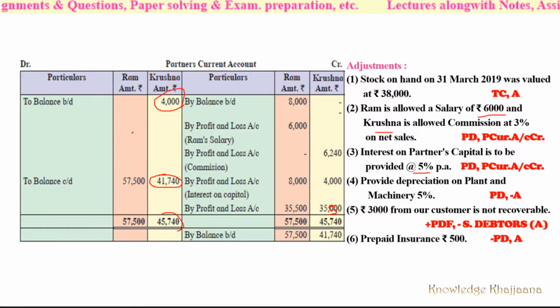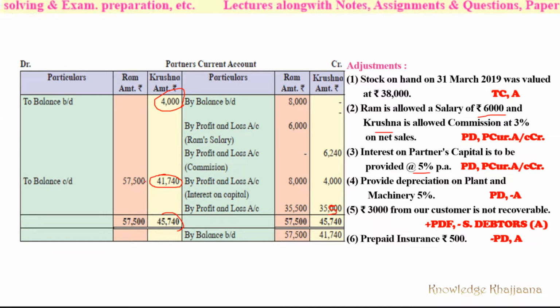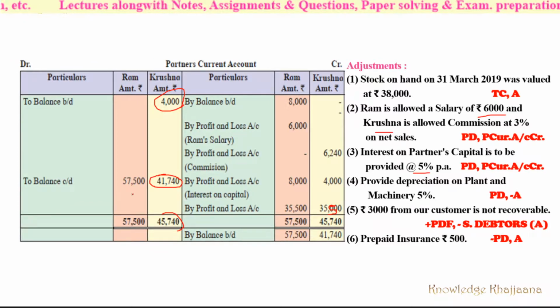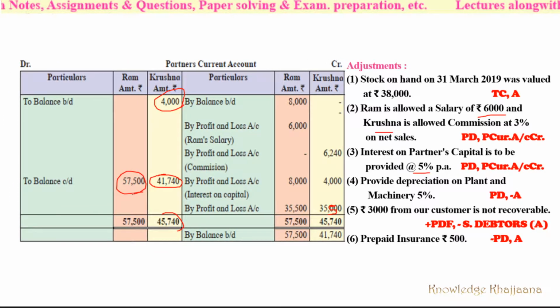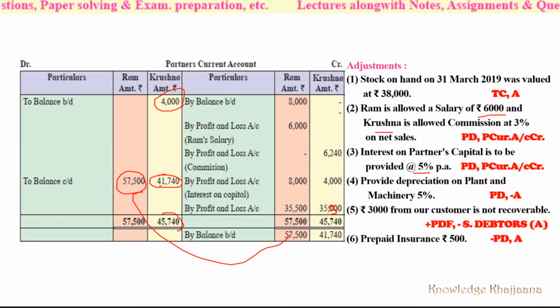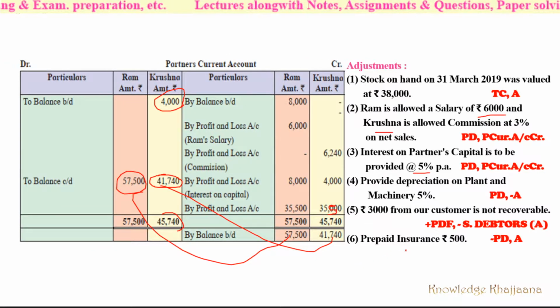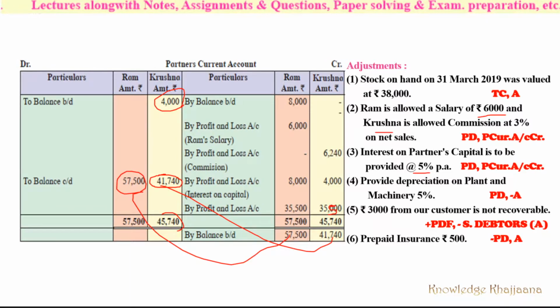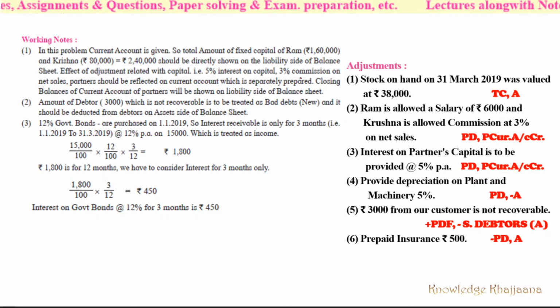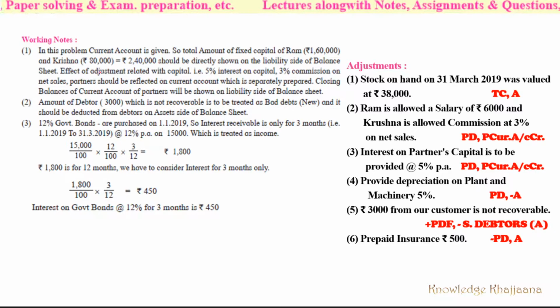Ram hadn't done any drawing. Okay, so the same value will be the closing balance. Okay, so this will go to the next year opening balance. So this balance we have to carry to the partners. This balance we have to show in the balance sheet liability side. See, these are the working notes. And total capital is shown as rupees 2,40,000 under partners capital account in the balance sheet liability side.